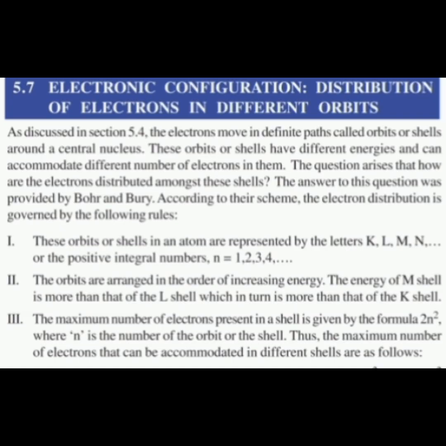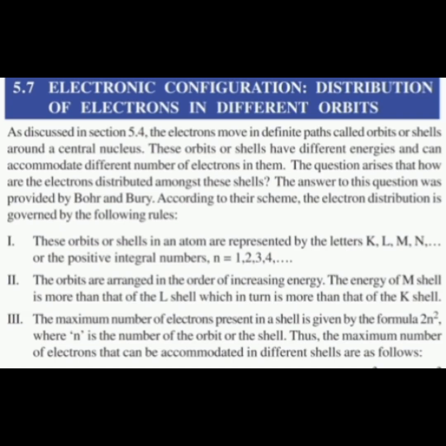We already discussed in 5.4 that each atom consists of a nucleus, and each nucleus is surrounded by orbits. In those orbits, all electrons move in the same way, and they are called orbits or shells.